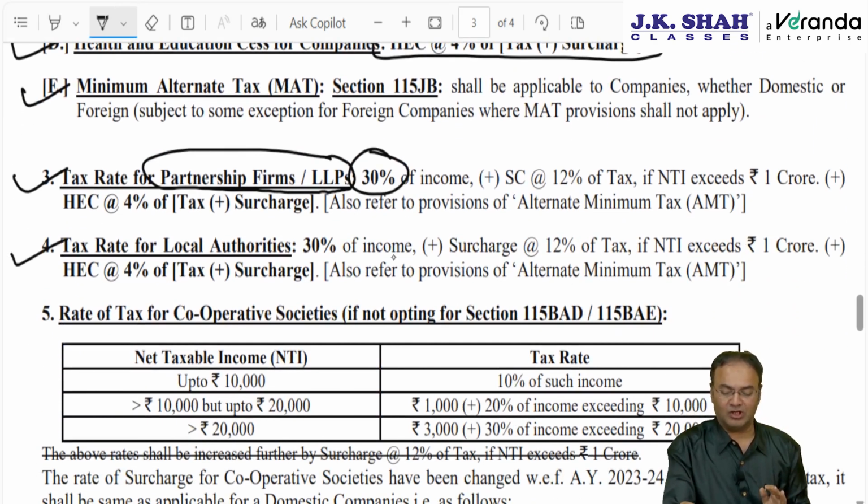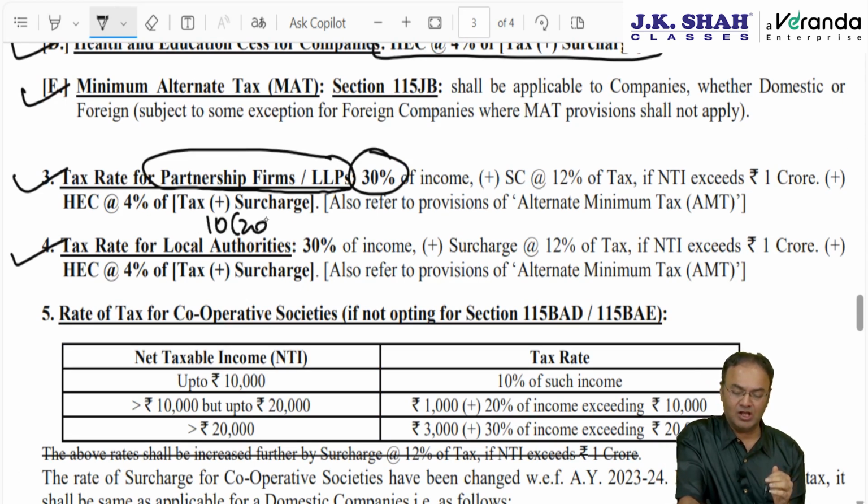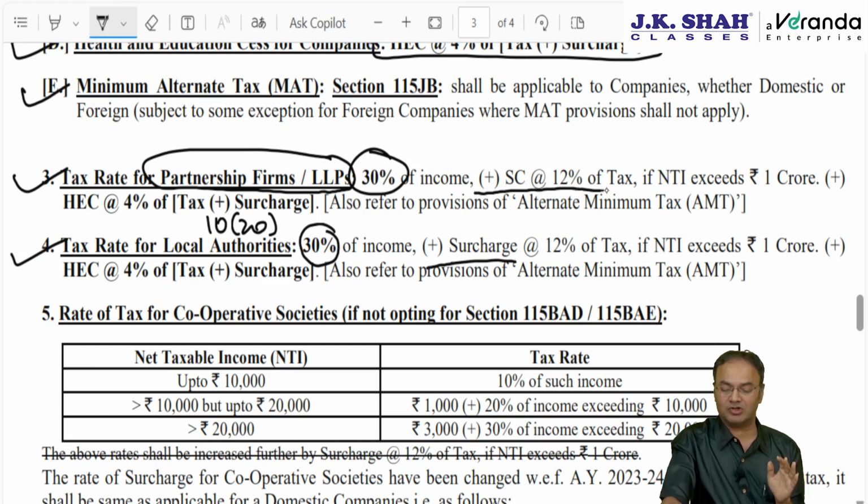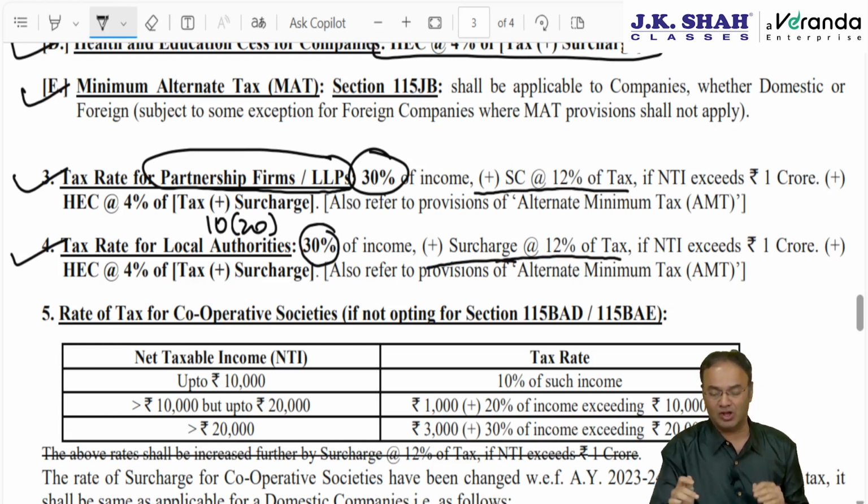Same way for local authorities. Local authority, as in municipality, most of the incomes are exempt under section 10 clause 20, but whatever income is taxable will be taxed at a flat rate of 30%, plus surcharge rate same as partnership firm and LLP, 12% of tax if the income exceeds 1 crore, plus health and education cess 4%.